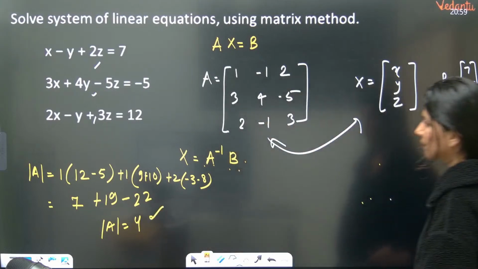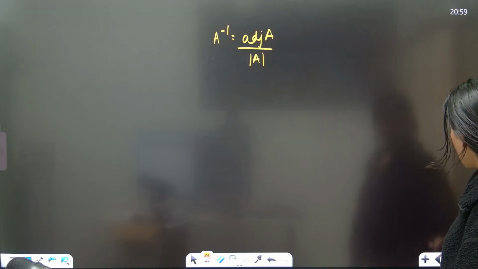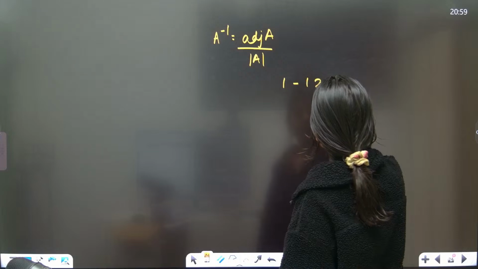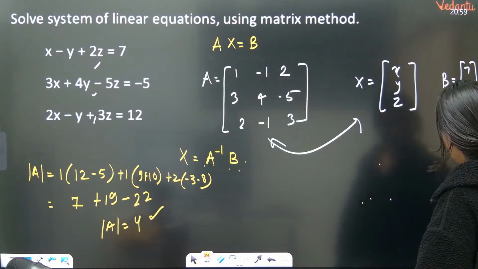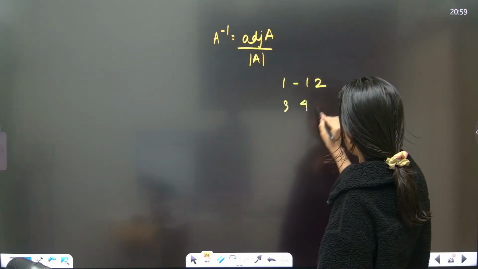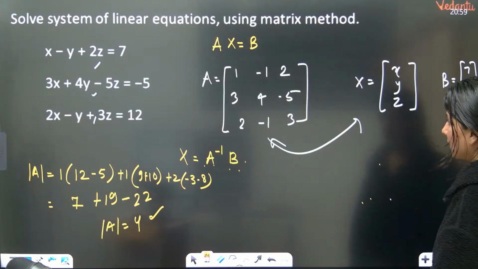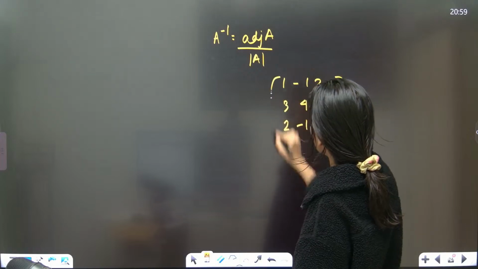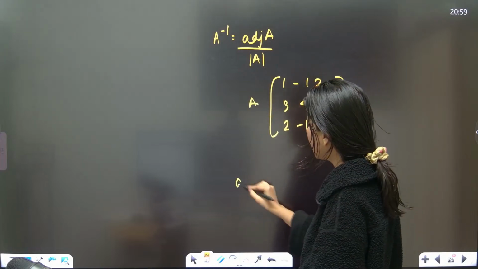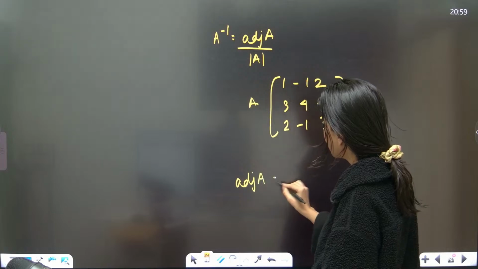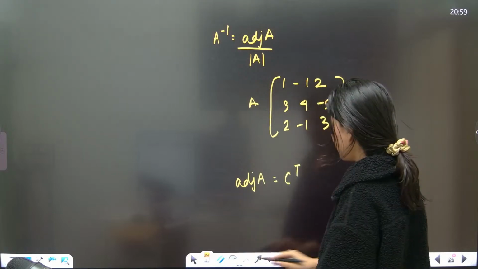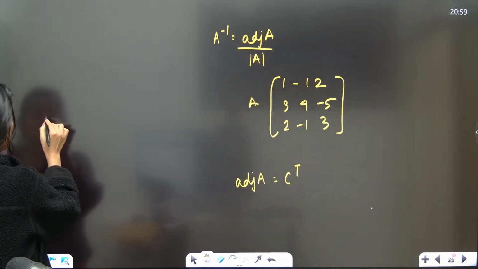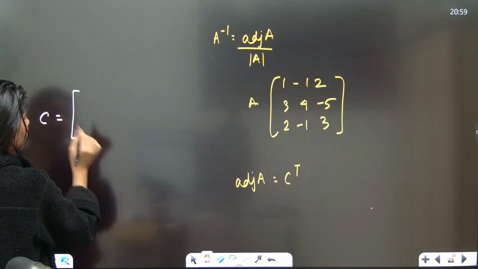Yes. Determinant A. Now adjoint of A, can anybody help? 1 minus 1, 2. Then we are having 3, 4, minus 5. Then 2 minus 1, 3. Do you know how to get it? This is your A. Now adjoint of A is nothing but the transpose of the cofactor matrix. Okay. So let us write the cofactor matrix.